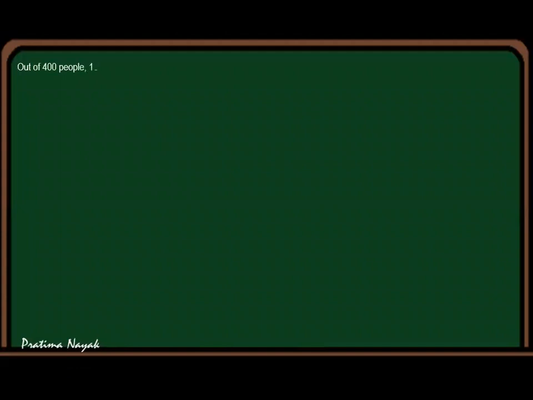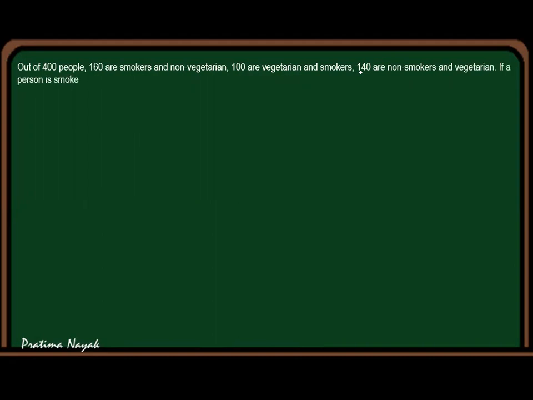So the question is, out of 400 people, 160 are smokers and non-vegetarian, 100 are vegetarian and smokers, 140 are non-smokers and vegetarian. If a person is a smoker and non-vegetarian, then the chance of death is 35%.